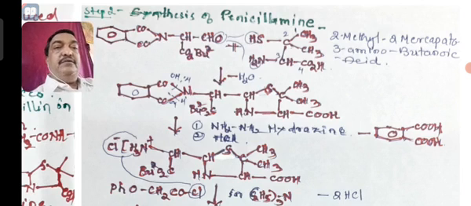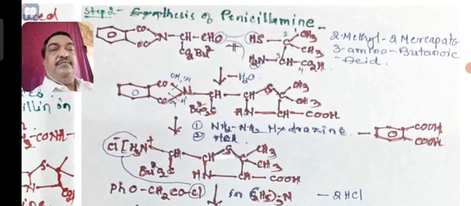Then you will get a big molecule, and this big molecule is subjected to treatment with hydrazine followed by acid. So C6H4(COOH)2, that is phthalic acid, is eliminated.